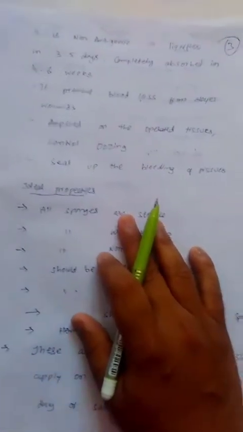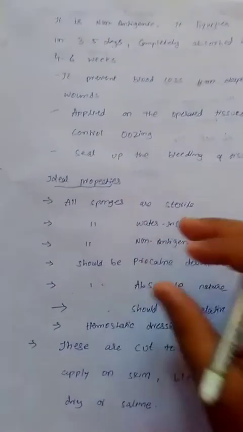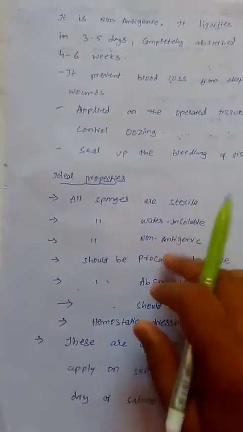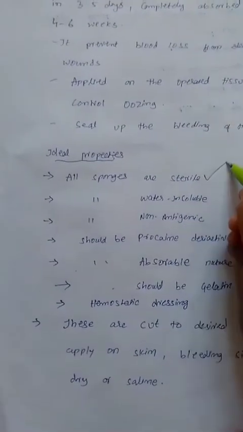Some ideal properties of sponges: the gelatin sponge must have these properties. All sponges should be sterile in nature.